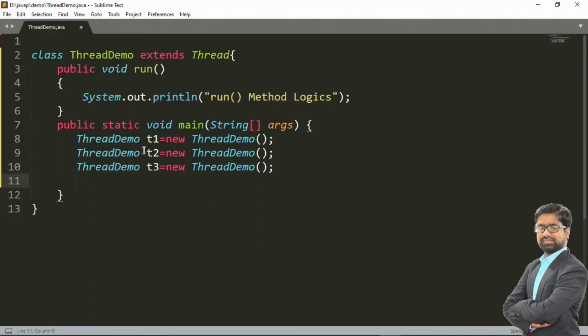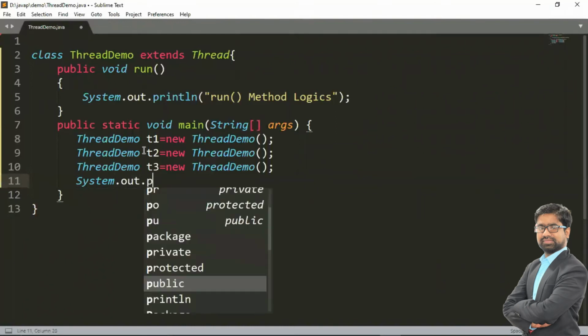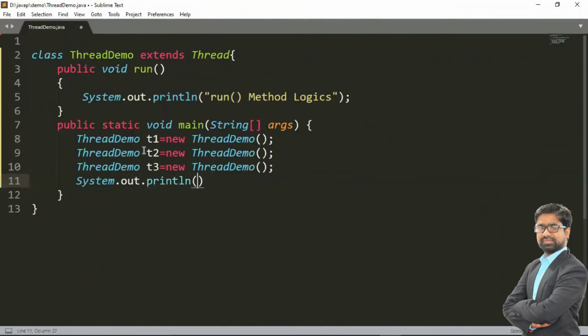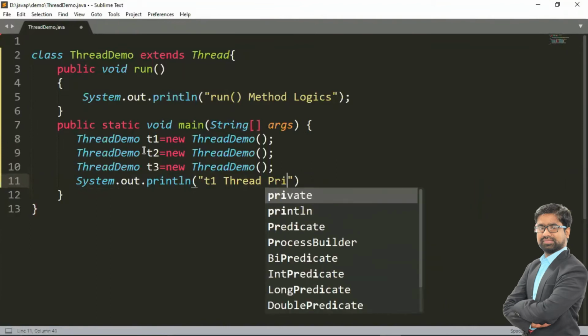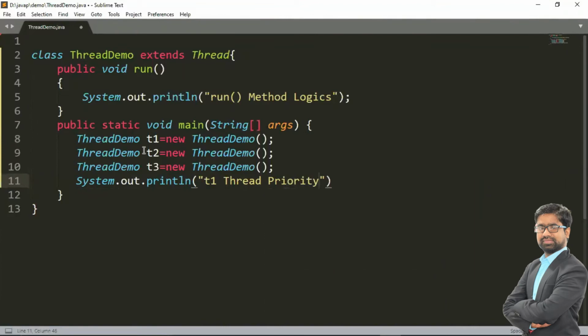Now I want to print the current priority of my T1, T2 and T3. So print a message: what is the T1 thread priority?